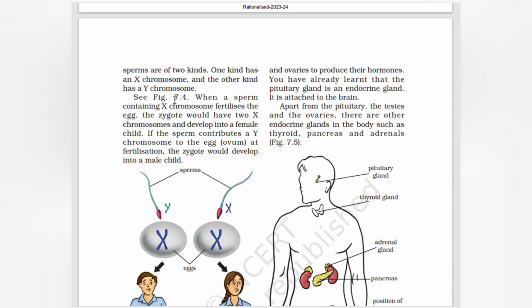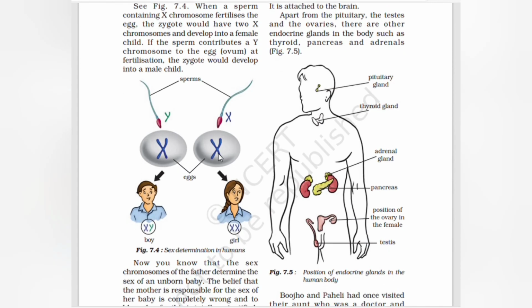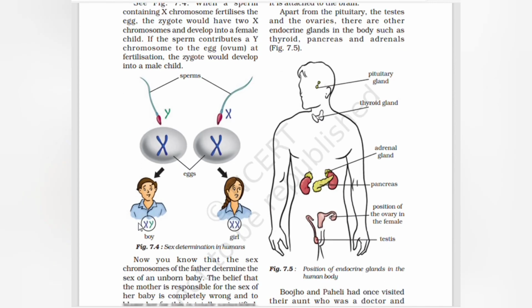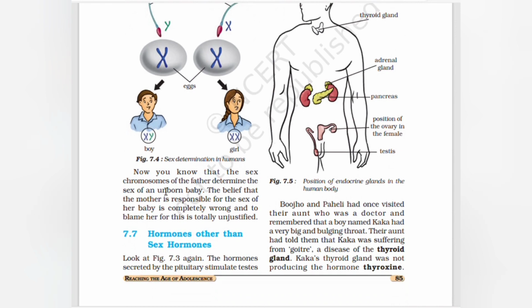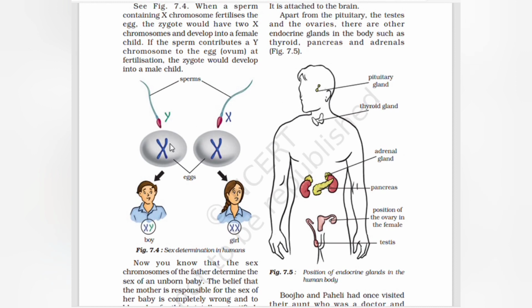When a sperm containing an X chromosome fertilizes the egg, the zygote would have 2 X chromosomes and develop into a female child. If the sperm contributes a Y chromosome to the egg at fertilization, the zygote would develop into a male child. Now you know that the sex chromosome of the father determines the sex of the unborn baby. See here, XX, sperms X and Y. So when they are crossed, XY we get a boy, XX we get a girl.